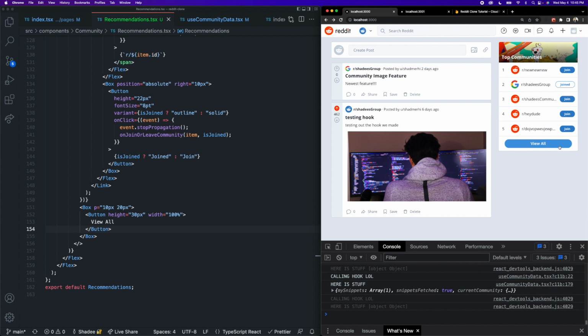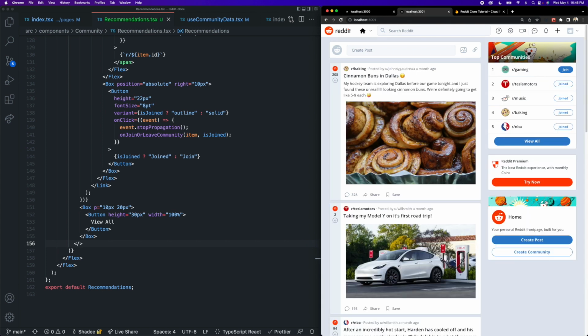And this button isn't going to do anything. It is for decoration only, but this would be a cool feature for you to add to maybe take you to some community recommendation or community discovery page where users could see a more extensive list of communities that they could potentially join. Awesome. So we are now completely done our top communities component, and we can just add in those other two decorative components on the right-hand side here. So let's go and do that.